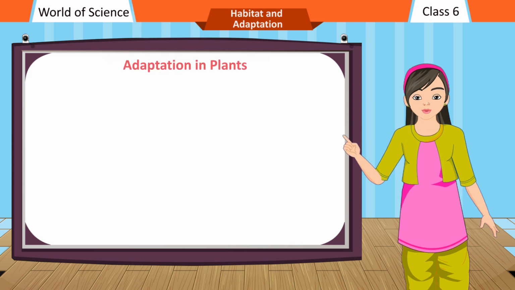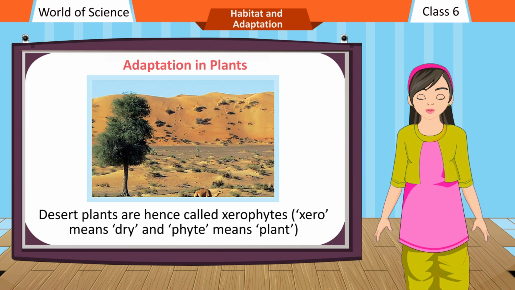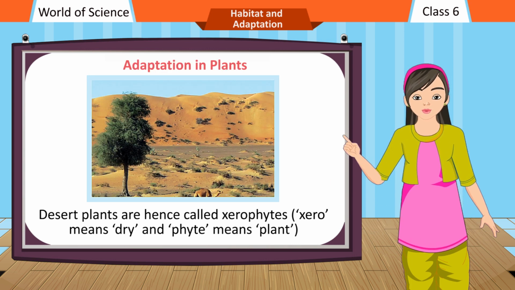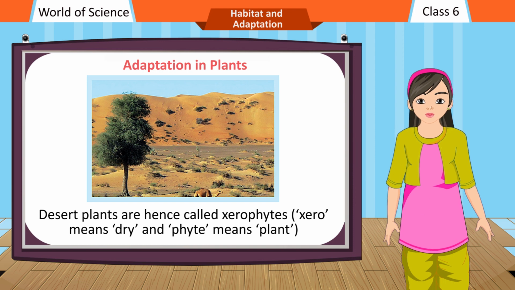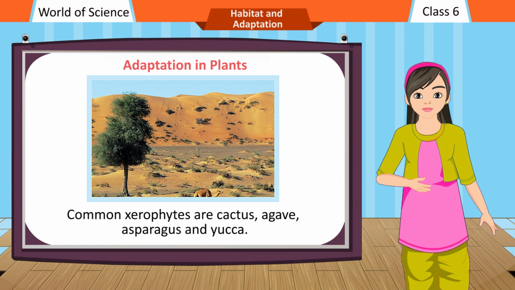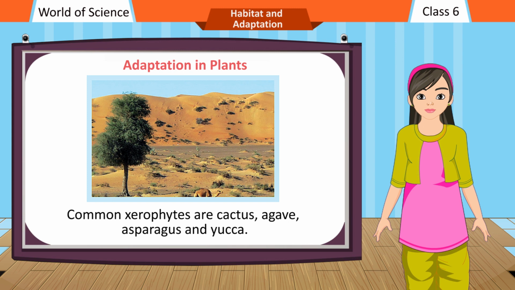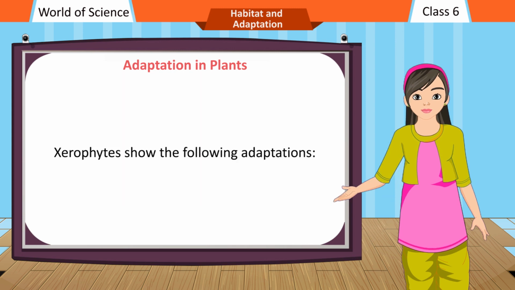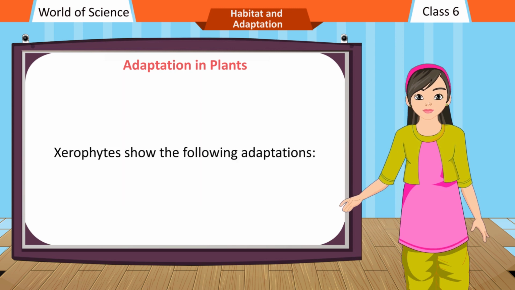Adaptation in plants. Desert plants are hence called xerophytes. Xero means dry and phyte means plant. Common xerophytes are cactus, agave, asparagus, and yucca. Xerophytes show the following adaptations.